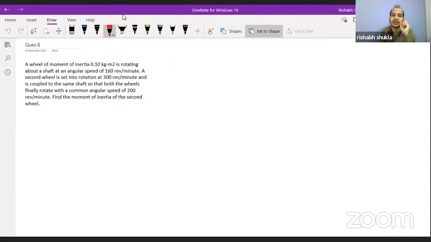Find the moment of inertia of the second wheel. This question may appear a bit tough, but it is very easy. You just try to solve it.